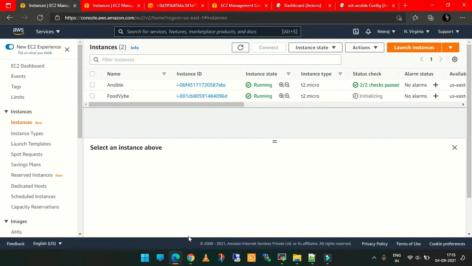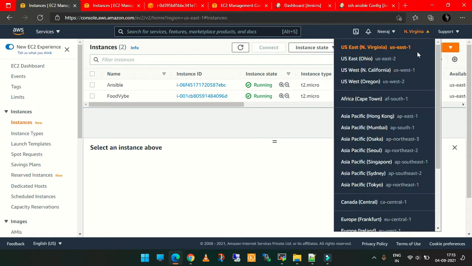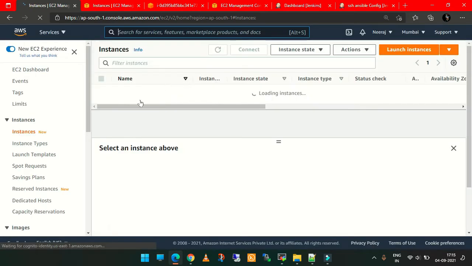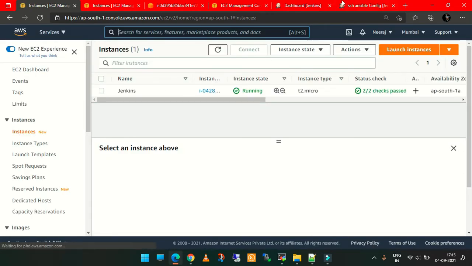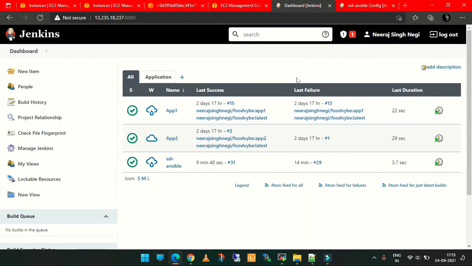And we have Jenkins here for any updates. We just launched Jenkins in the Mumbai region. So this is Jenkins, and we have a dashboard here. So what it does here: if anything changes in the repo or in Docker Hub.